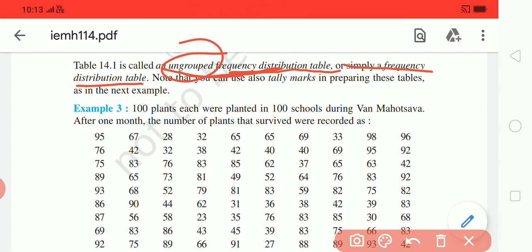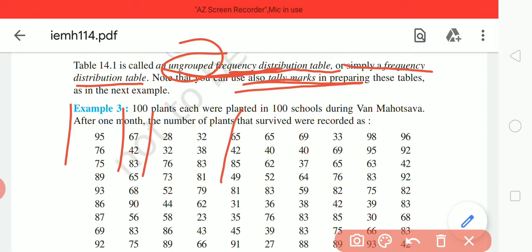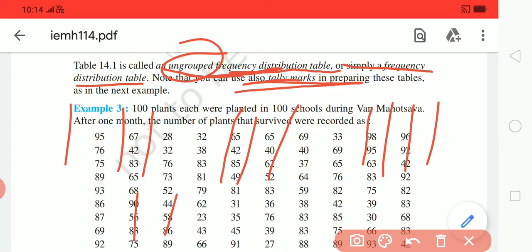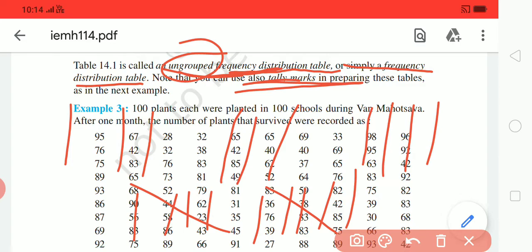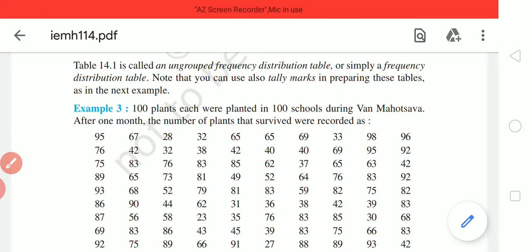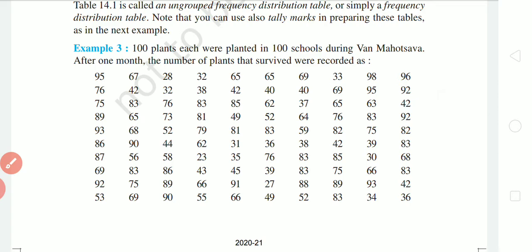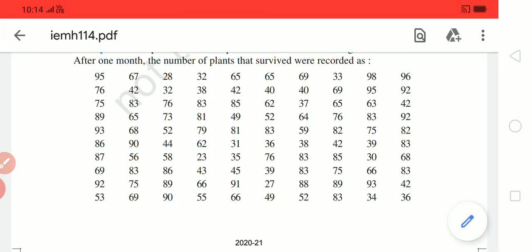You can also use tally marks to form the table, and you are quite familiar with tally marks. For this you will write 1, this is 2, this is 3, this is 4, and this is 5, and this is 6, right, and so on you can write. So this is the given data of the 10 plants surveyed here.